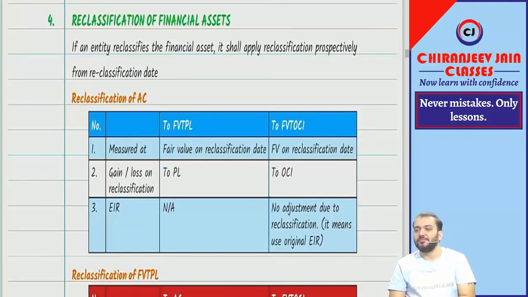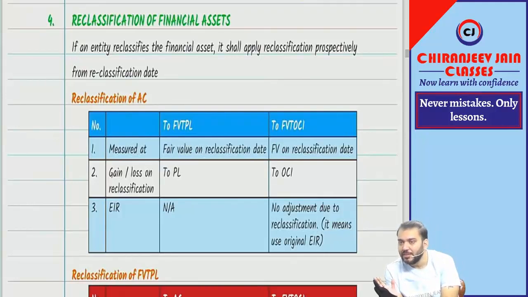Once again, I will repeat, the doubt came about off-market terms. Whenever there are off-market terms, we need to find out the fair value. Fair value means the present value of contractual cash inflow discounted at the market rate of interest. So whenever you calculate fair value, you discount at the market rate of interest.